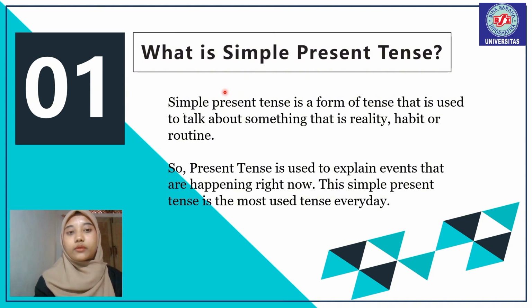Next, the first one is what is simple present tense? Simple present tense is a form of tense that is used to talk about something that is reality, habit, or routine. So, present tense is used to explain events that are happening right now. This simple present tense is the most used tense every day.